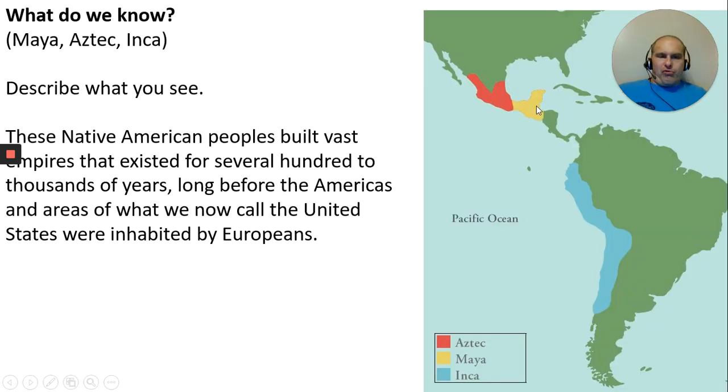Okay, this might look familiar to you. This is a map of the North American continent and the South American continent, and the ancient empires, the Maya, the Aztec, and the Inca empires. The Native American people, native to the Americas, built vast empires that lasted several hundreds to thousands of years, long before the Americas and areas of what we now call the United States were inhabited by Europeans.